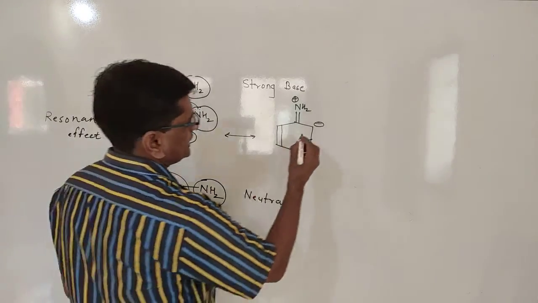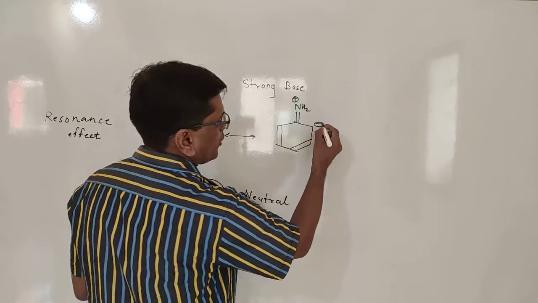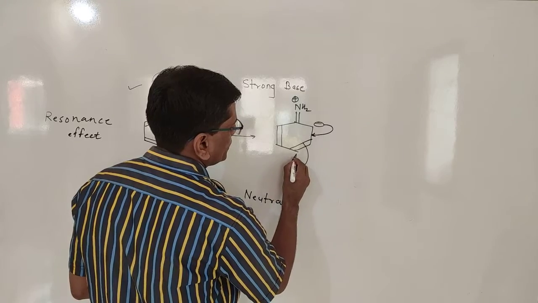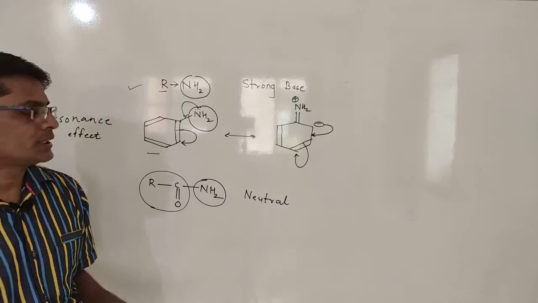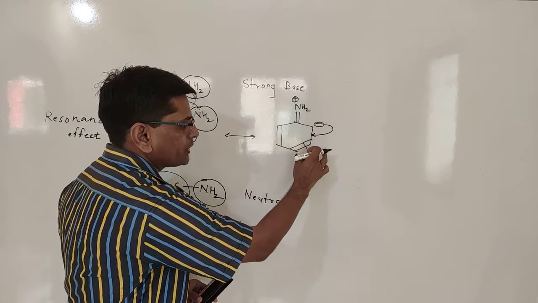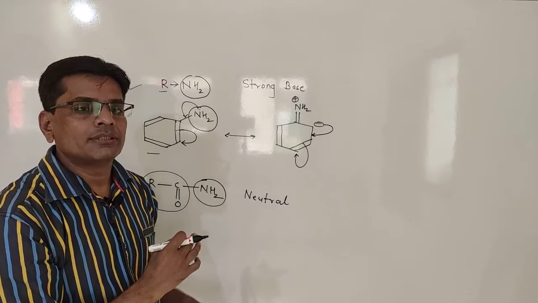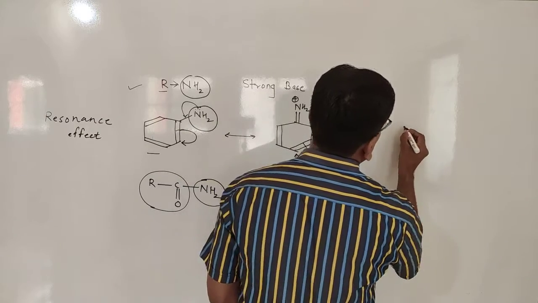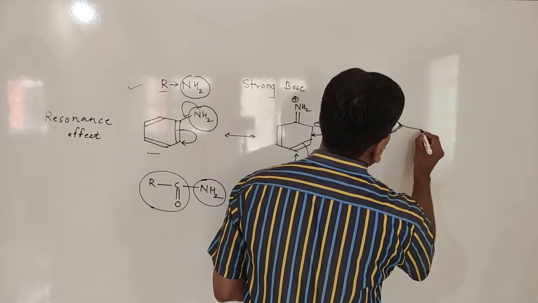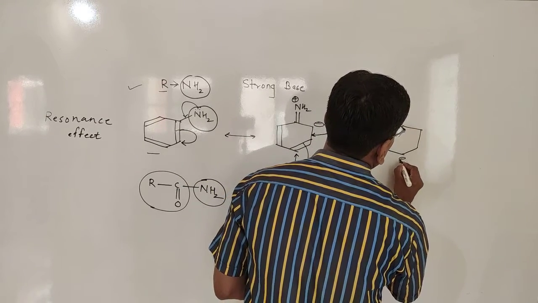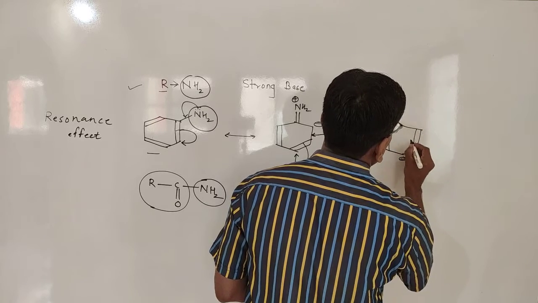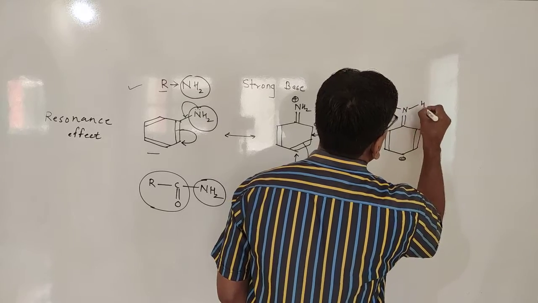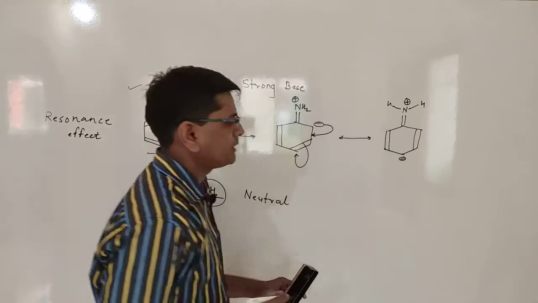Now these electrons do not remain at this center. They are further shifted to the para position, because this negative charge is in conjugation with the carbon-carbon double bond. When it is shifted, you get the third resonating structure in which the negative charge is at the para position and the remaining part stays as it is.